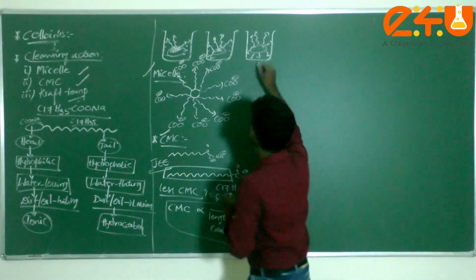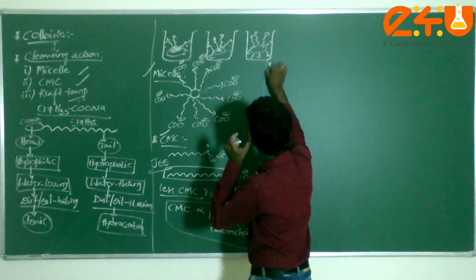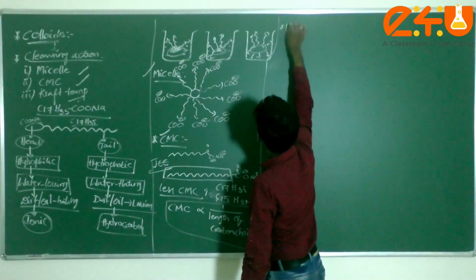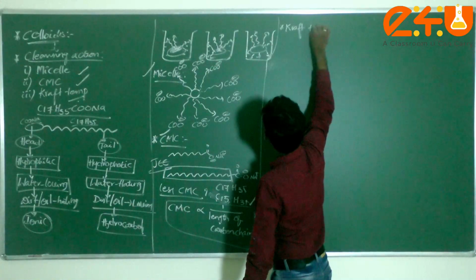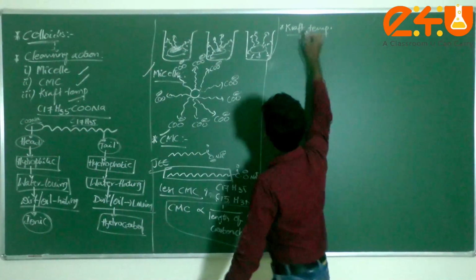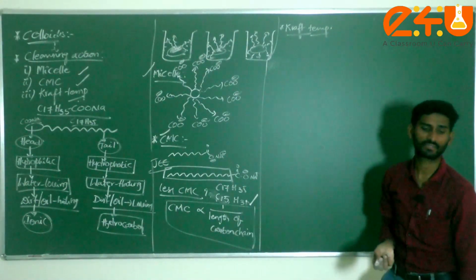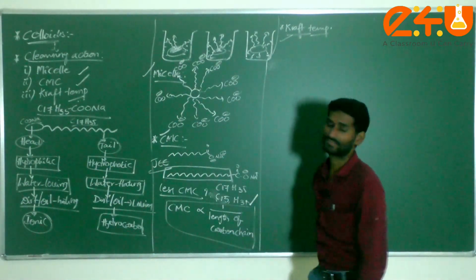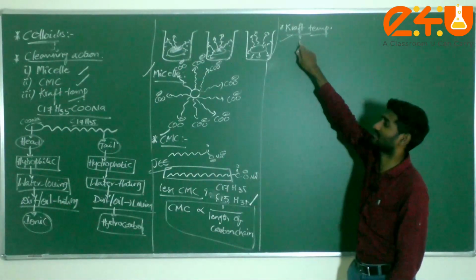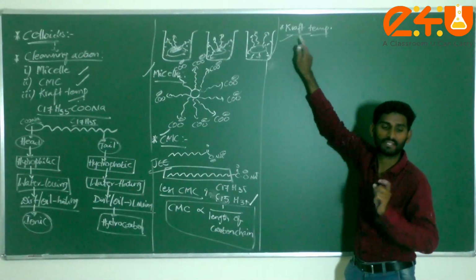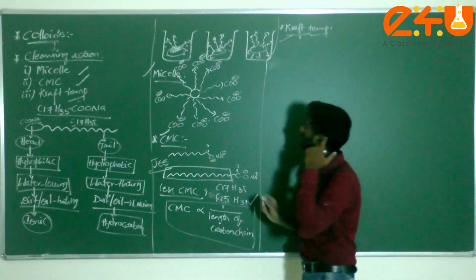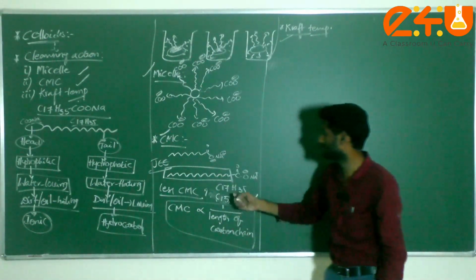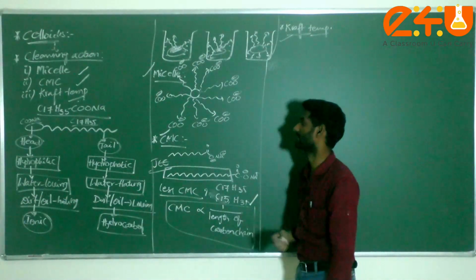Very important relation. Next, a very important term called Kraft temperature. What is the Kraft temperature, dear students? The temperature at which the formation of micelles starts is known as the Kraft temperature. And CMC is inversely proportional to the length of the carbon chain or alkyl part.